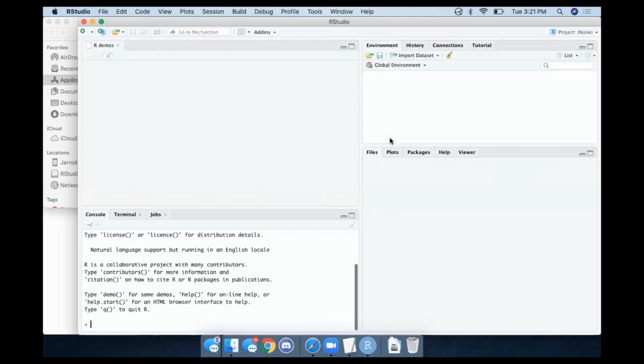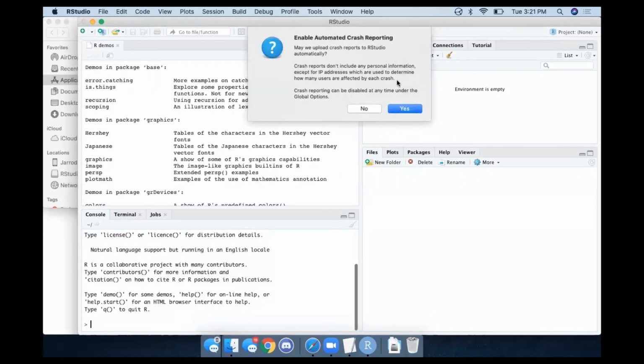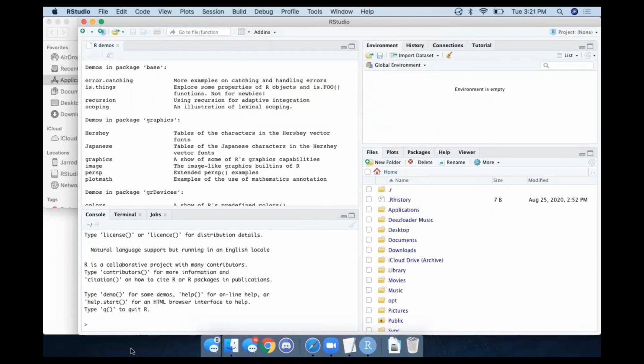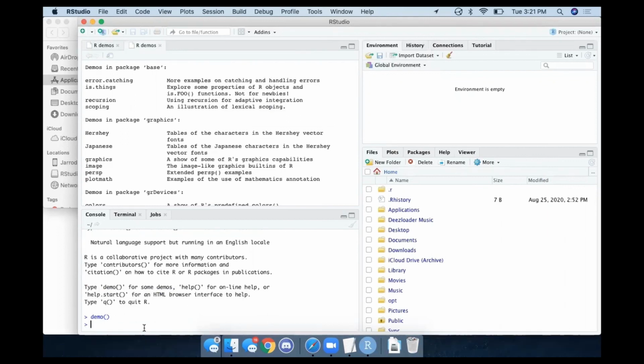Looks like we have successfully loaded. You can choose to send crash reports if you would like. Everything looks good. We will run the demo command to verify that everything is working. There we go. We have successfully installed both R and RStudio.